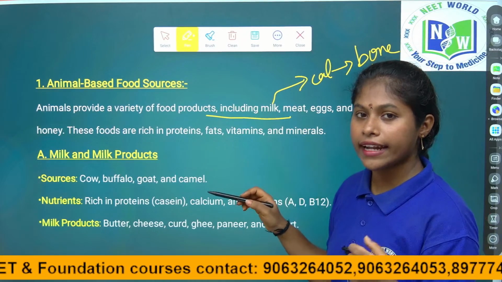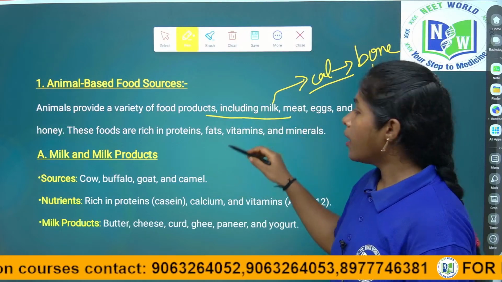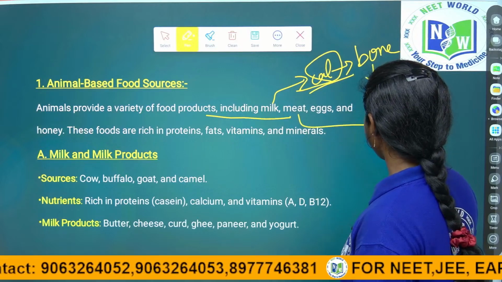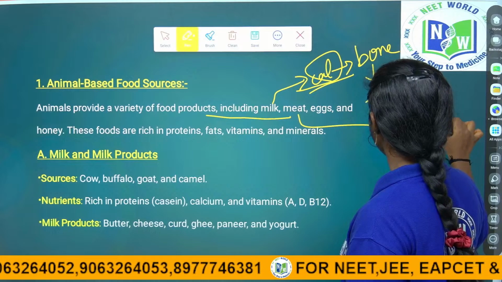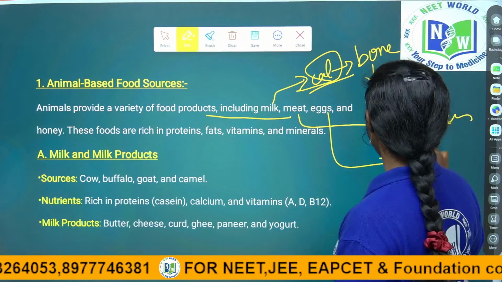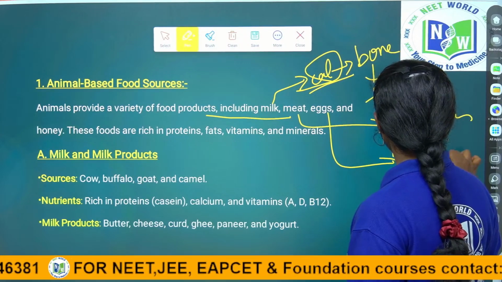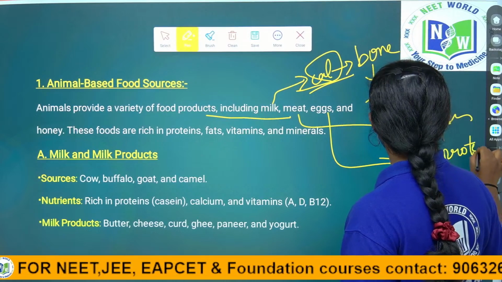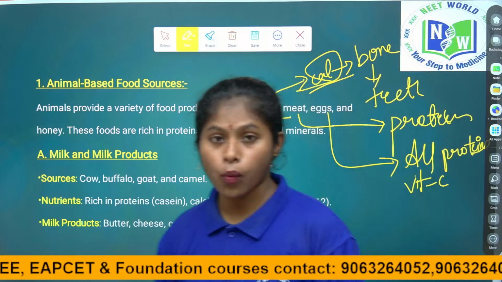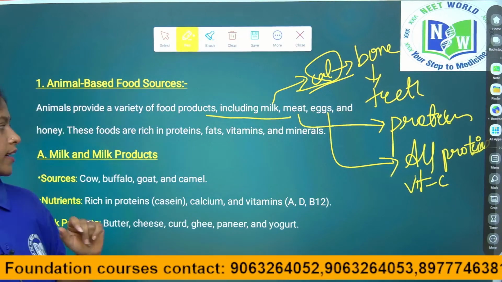Our bones and teeth require more calcium. So milk provides calcium for us, and meat provides protein for us, and egg has all the nutrients except vitamin C, right children?